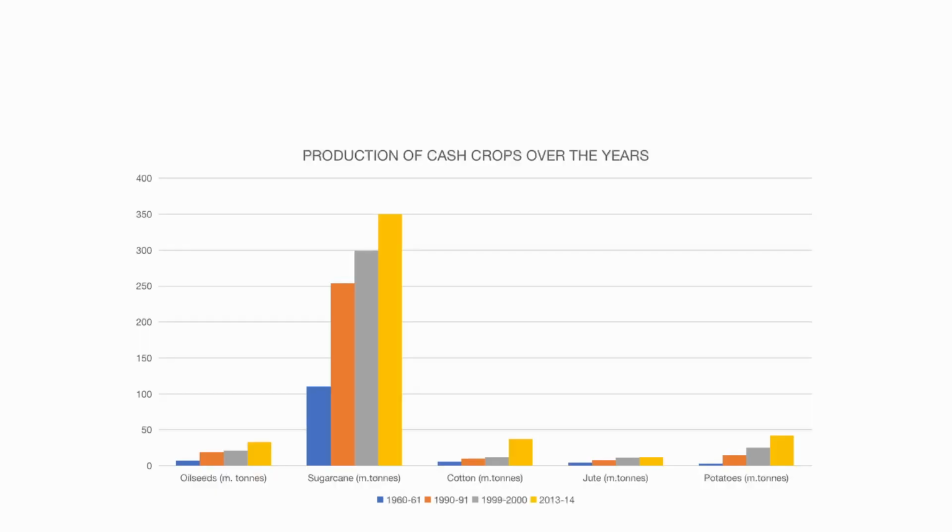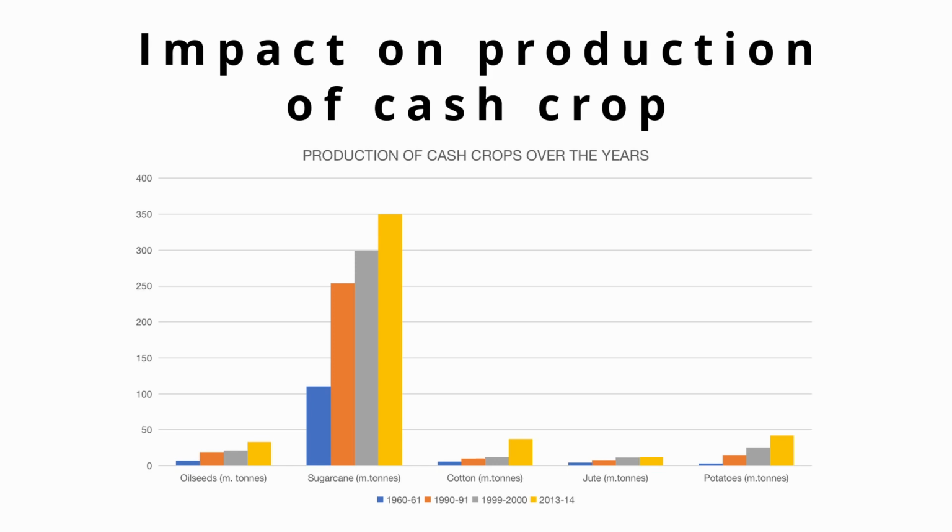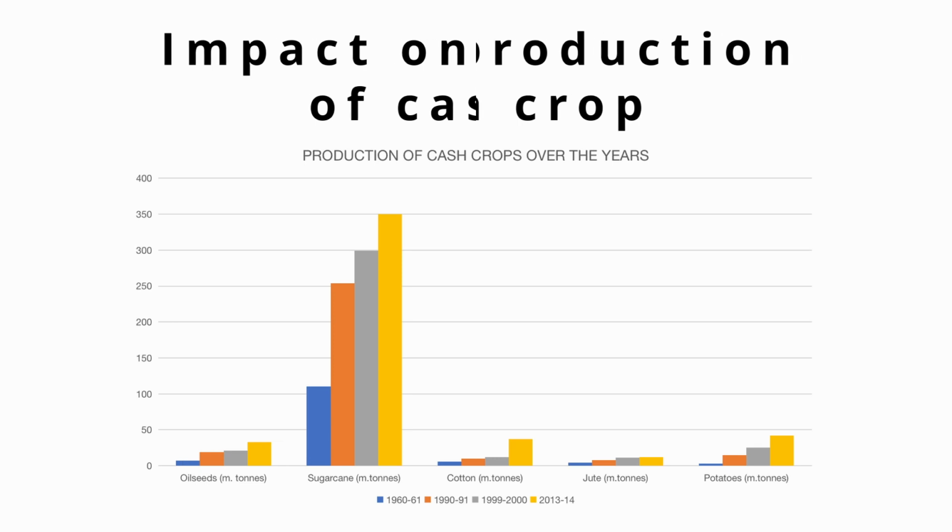These are the cash crops which we are considering here. Within the same time, if we watch the change of their growth, we can see that all of these components have increased their production level. So we can conclude that for cash crop production, the Green Revolution is successful.